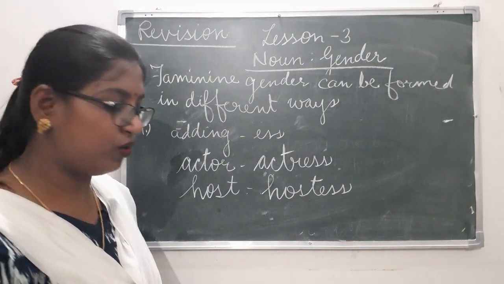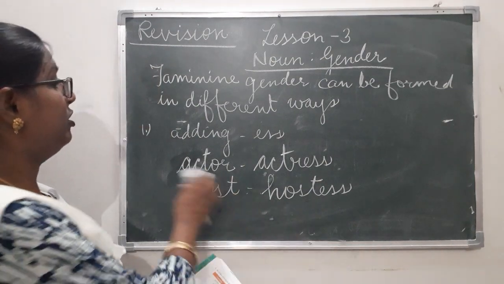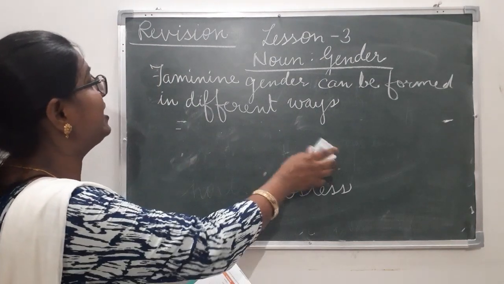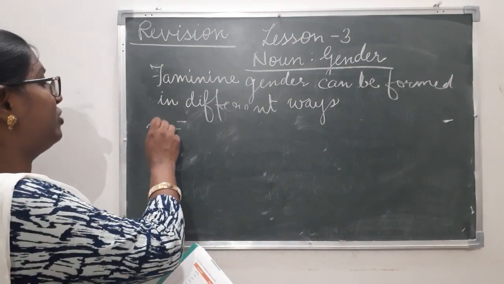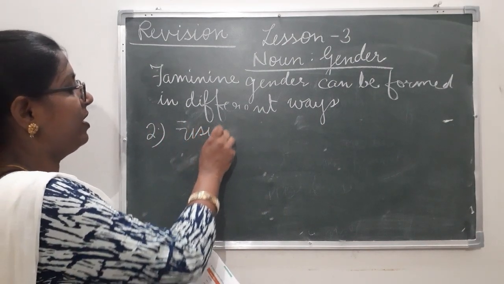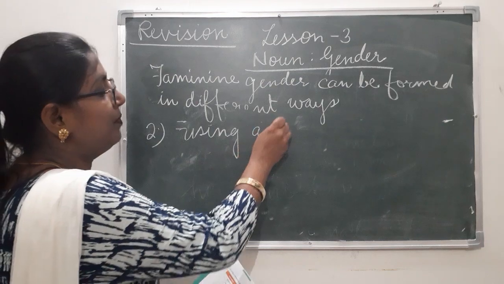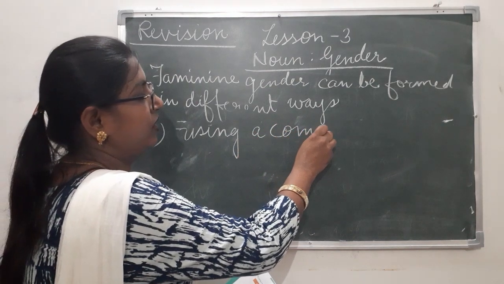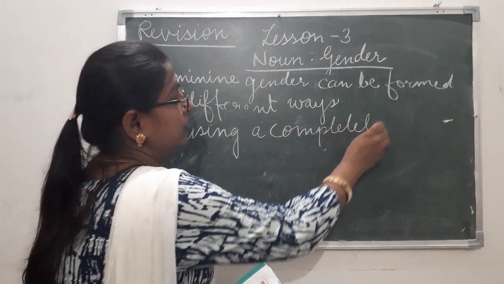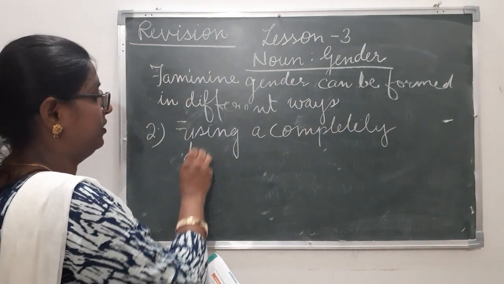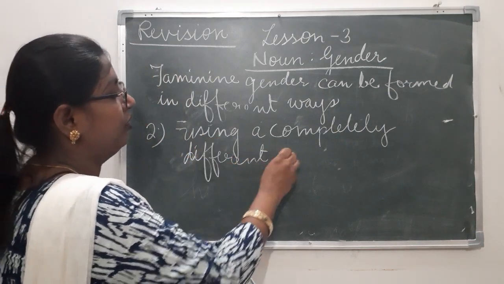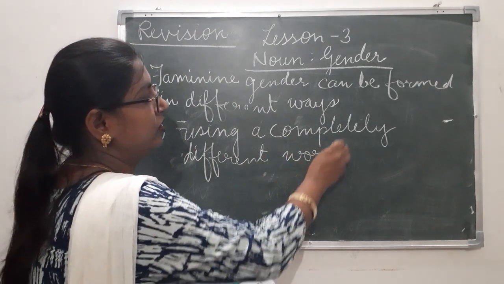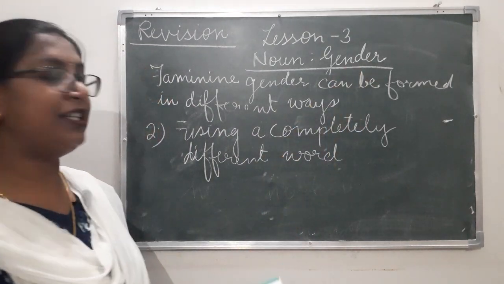Now the next rule is, by using a completely different word. Second rule is using a completely different word.